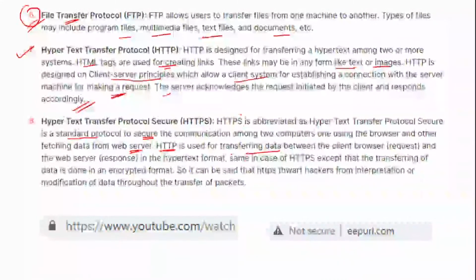In the same case, HTTPS transfers data in an encrypted format. It's basically security, right? So it can be said that HTTPS prevents hackers from interception or modification of data during the transfer of packets. This is done with the help of security.